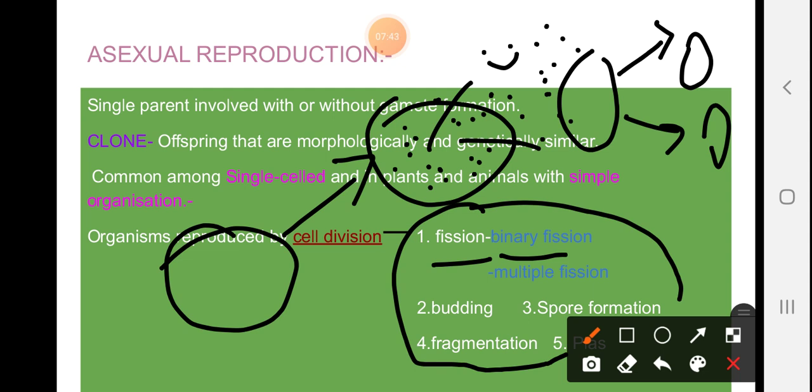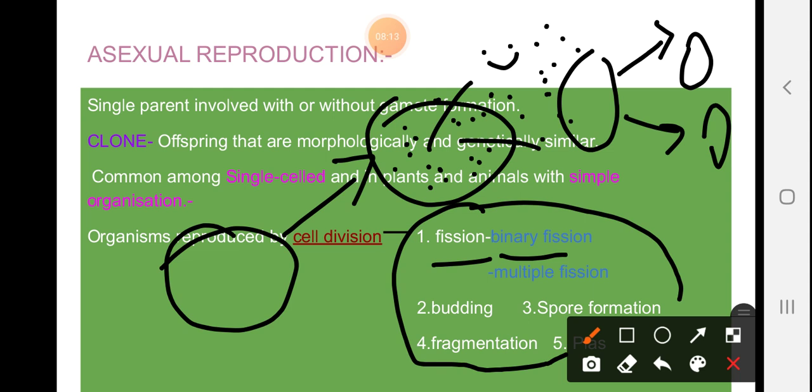A bud acts as an outgrowth of the body, externally or internally, and then under favorable conditions it gets detached from the body and gives rise to a full organism. Next is spore formation, where a single spore, called a gemmule, forms.